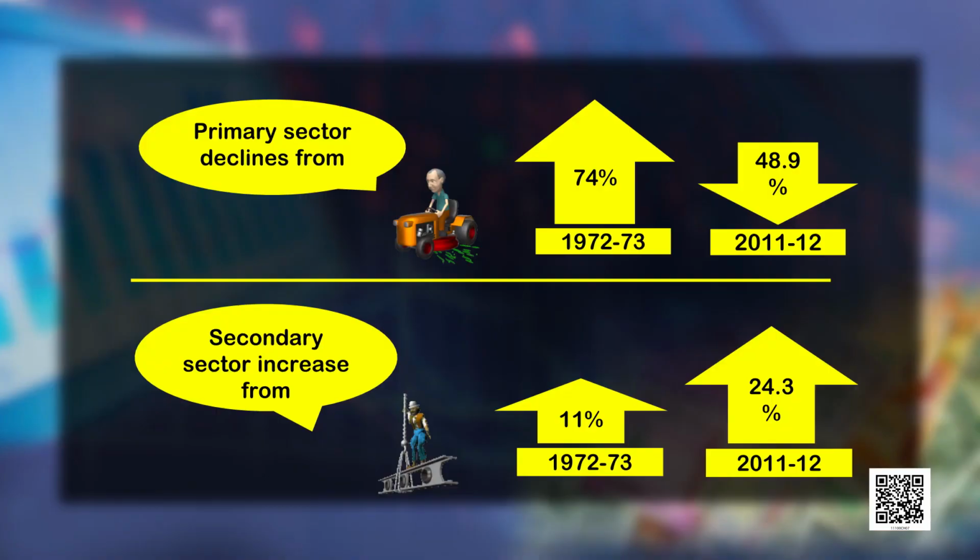This is because in India, most of the areas are still rural, and the occupation in rural areas is still agriculture. So, agriculture plays a dominant role in the occupational structure in India. That is why it employs most of the workforce. Similarly, the secondary sector employs only 24.3% of the workforce.